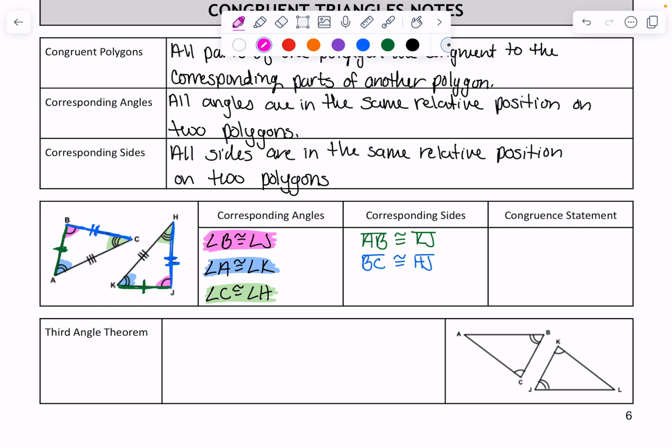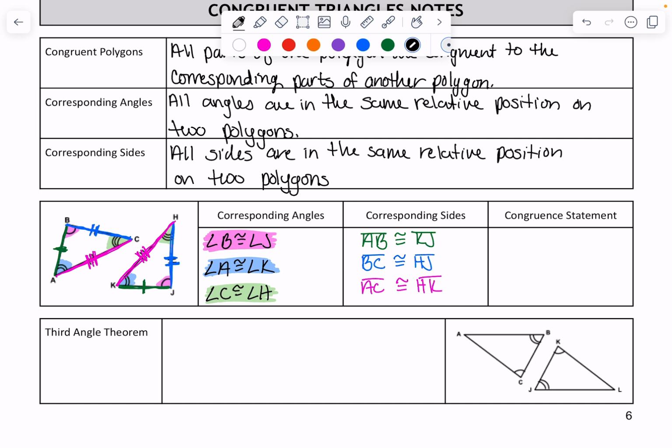And then lastly would be AC, which has three tick marks. That one would be congruent to HK. That also has three tick marks. All right, and then we can state the triangle congruent statements.